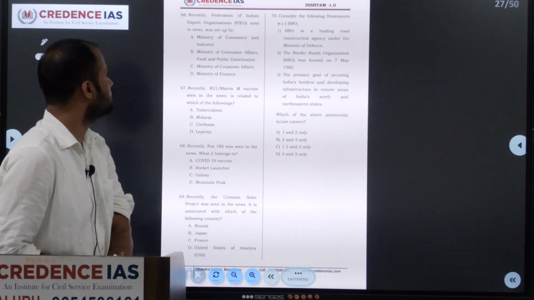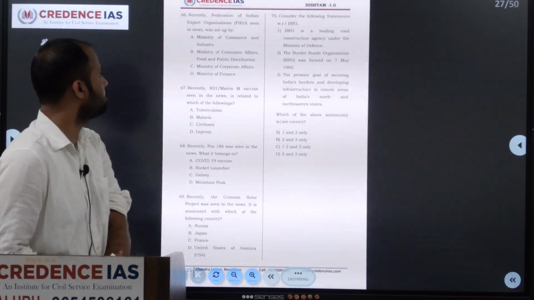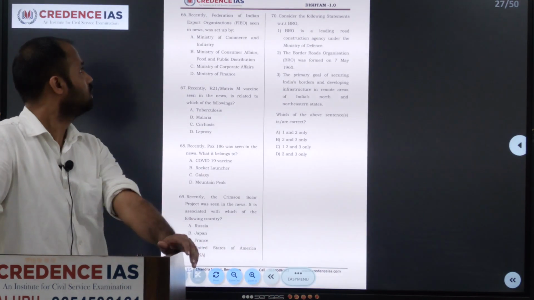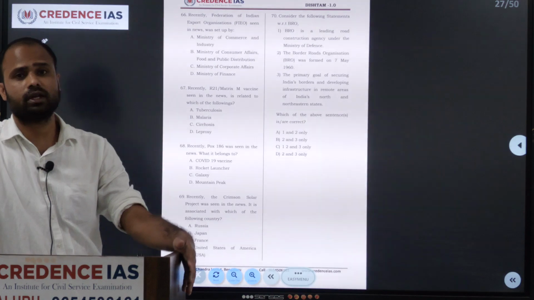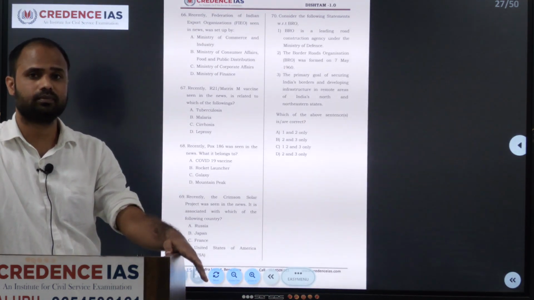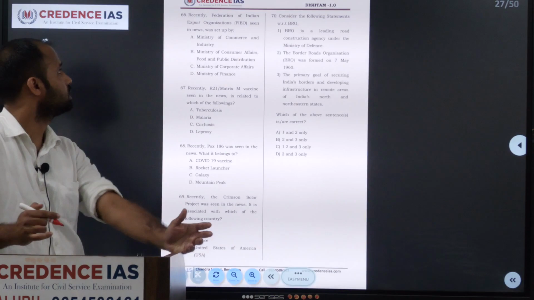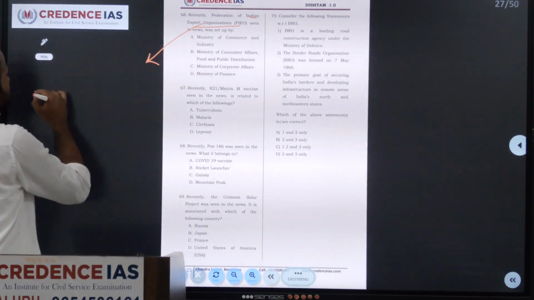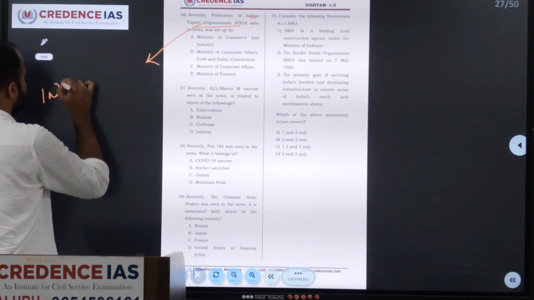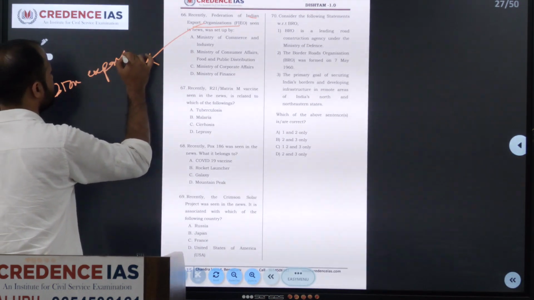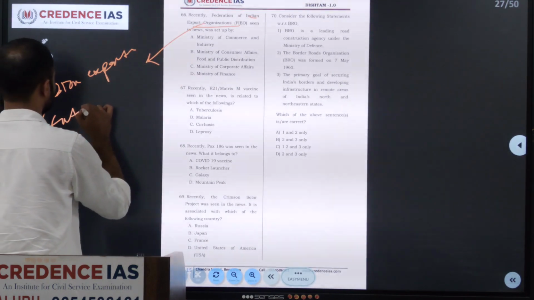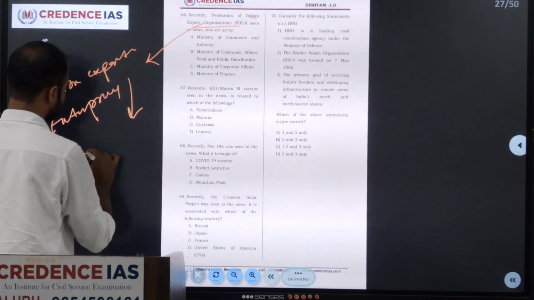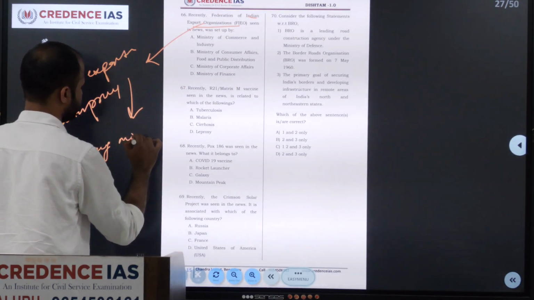Recently, the Federation of Indian Export Organizations seen in news was set up by. The Federation of Indian Export Organizations is the apex body under the Indian Export Promotion Organization under the Ministry of Commerce and Industry. So the major function of this organization will be to help Indian exporters or entrepreneurs to assist in foreign markets.